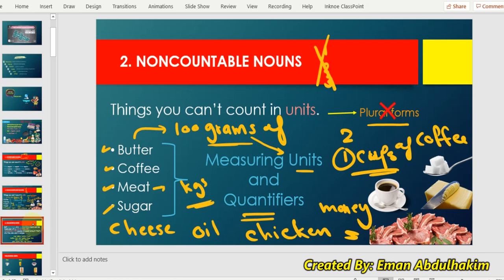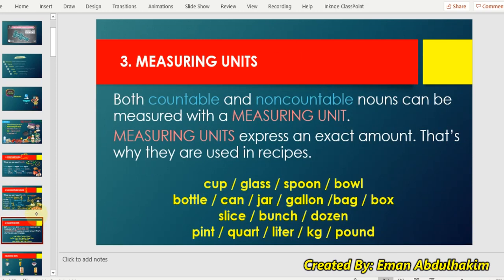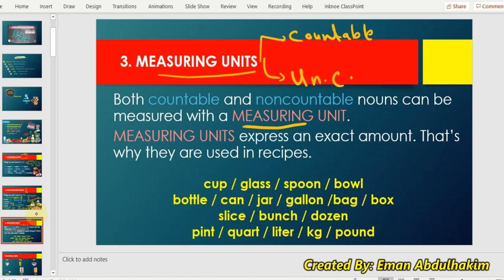Next. What are the measuring units? How can I measure? Both countable and uncountable nouns can be measured by measuring units. Measuring units are not only for uncountable nouns. I can also use them for countable nouns.